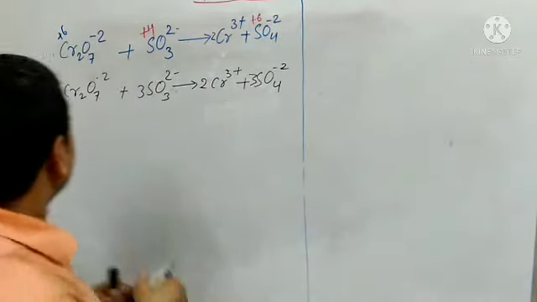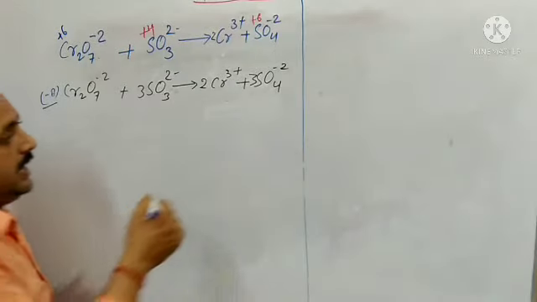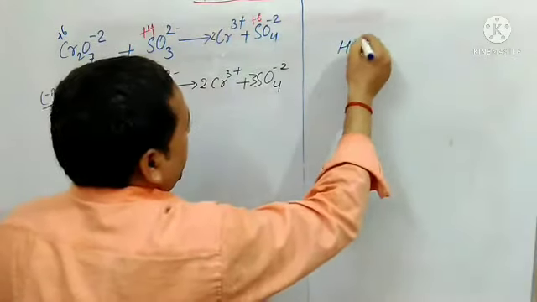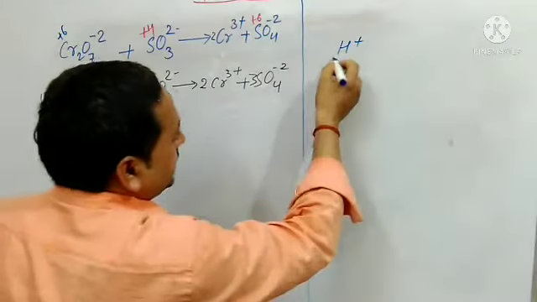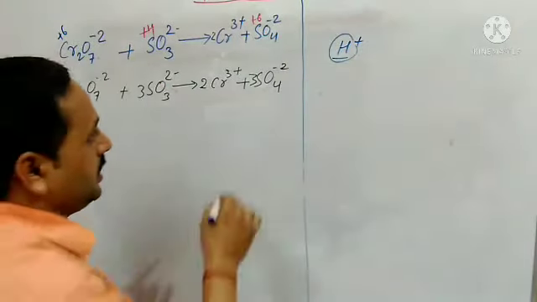So here minus 8 is there, and I told you H plus. H plus means one H has one positive charge. So minus 8 is there.